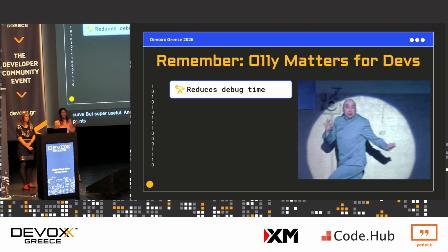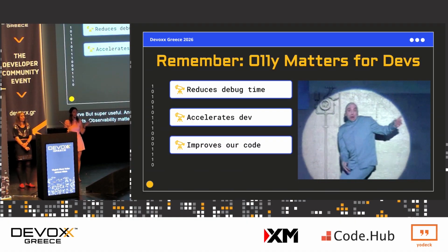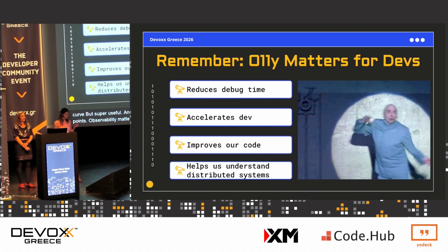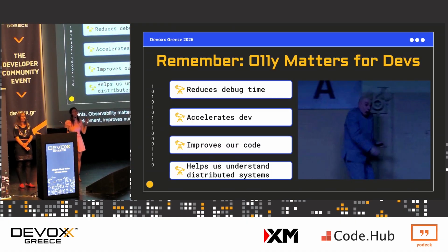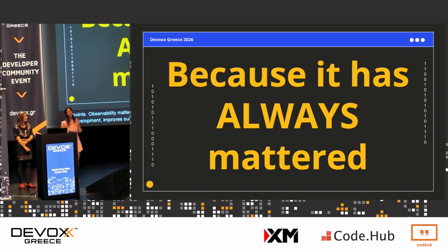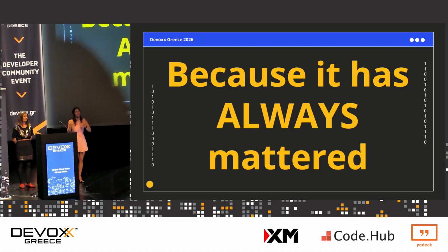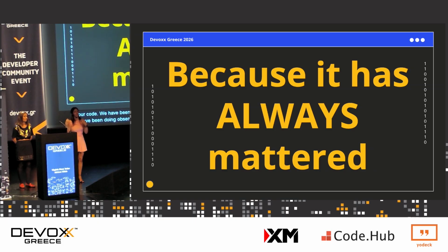And remember to reiterate the points. Observability matters for developers because it reduces debug time, accelerates development, improves our code, and helps us understand distributed systems. But most of all, we've been doing this forever. As developers, we've been adding logs to our code, reviewing stack traces, and using profiling tools. So we have been doing observability. Now let's make the standard OpenTelemetry work for us and leverage the tools that are available to make it work even better.